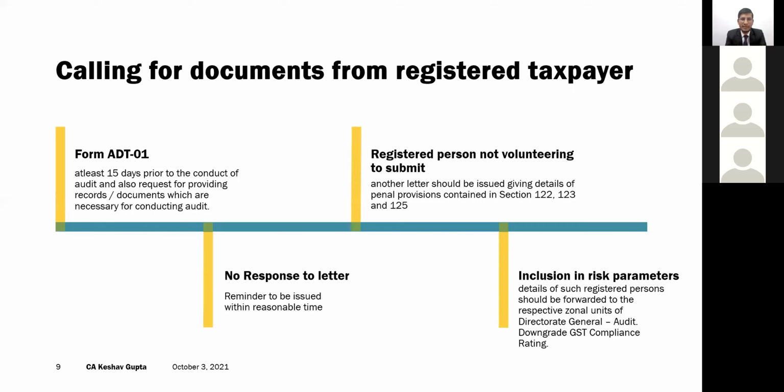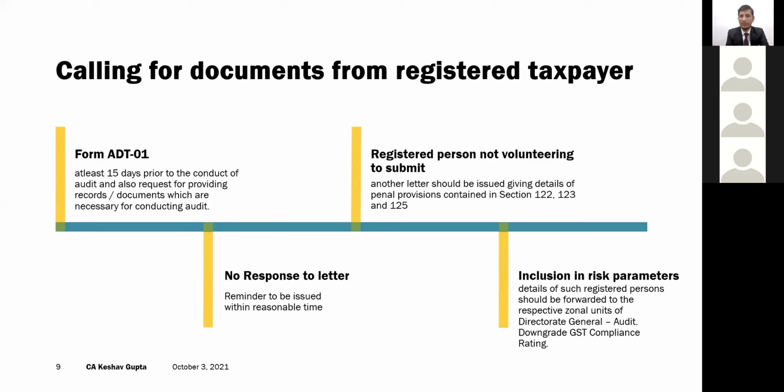Now, supposing there's no response to the letter, or maybe there is a response. If the assessee does not respond to that letter, a reminder letter is issued. But if the assessee again fails to respond, then it is assumed by the department that the registered person is not volunteering to submit the details. He is not interested in submitting the details called for by the ADT-1. In that case, another letter is issued to the registered person, and there the penal provisions are also quoted.